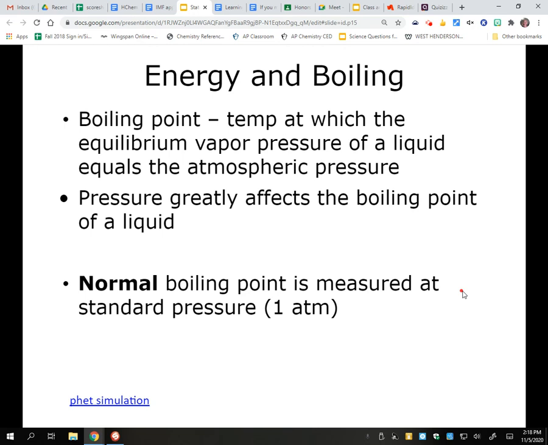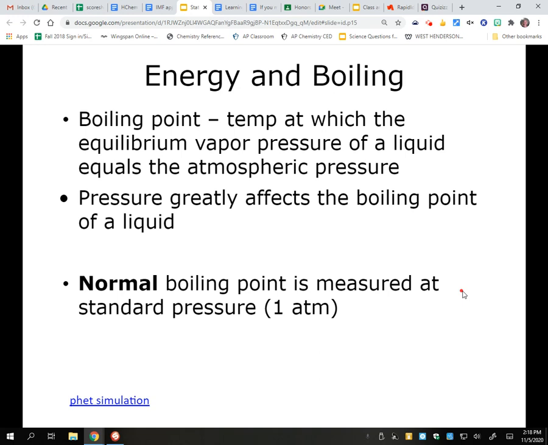If I increase the pressure, then my boiling point is going to increase because it takes a little bit longer to get to that equilibrium vapor pressure equaling that atmospheric pressure. So that's why people own Instapots or pressure cookers. It's because we can get things to boil at a higher temperature by increasing the pressure.